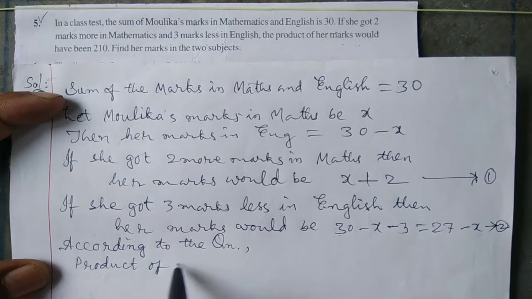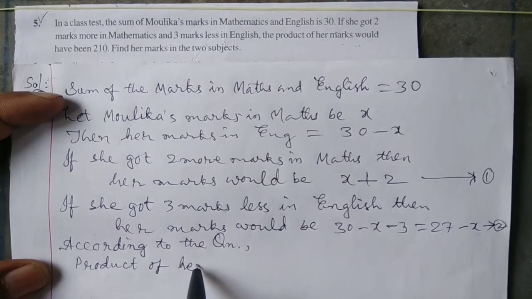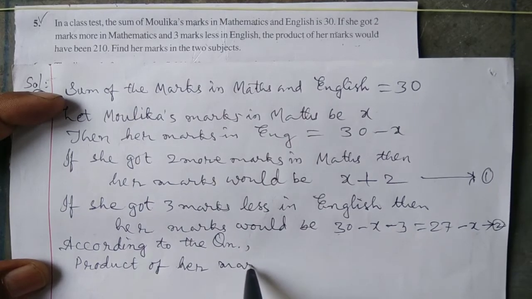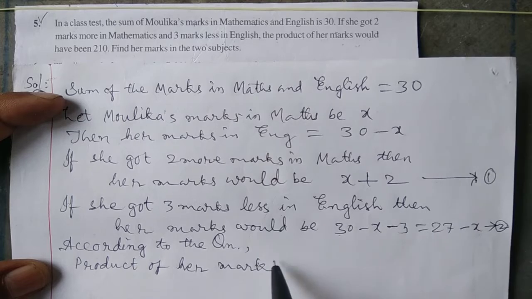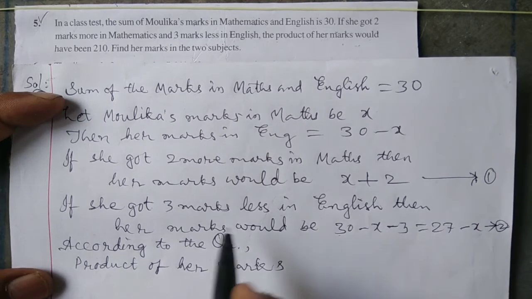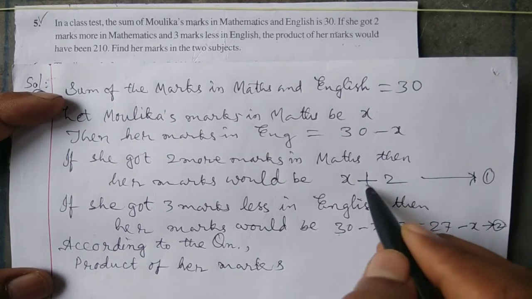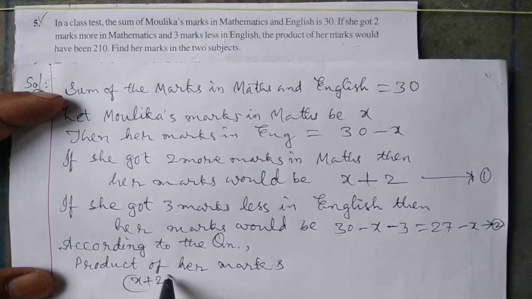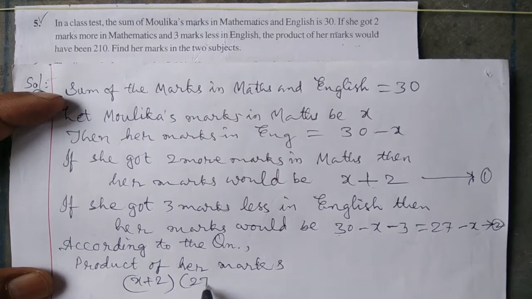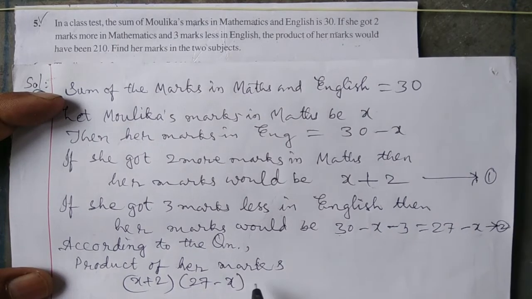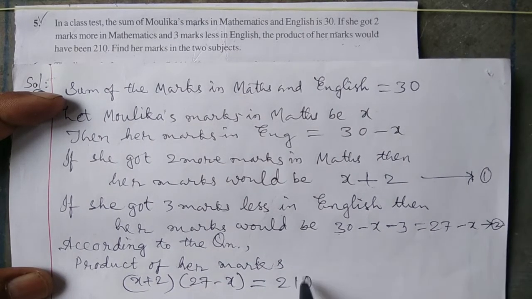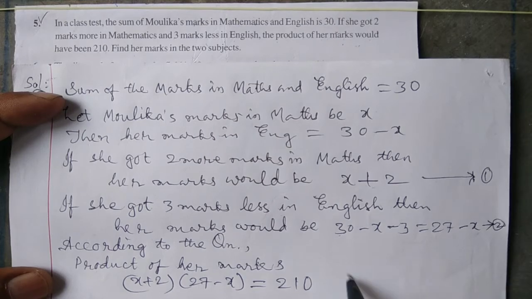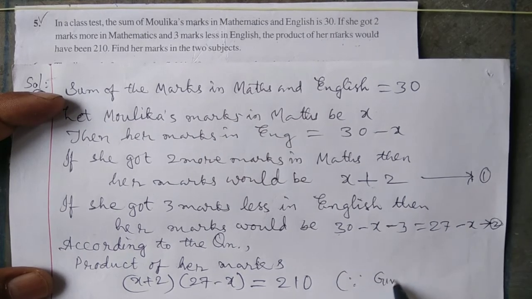Product of her marks, here equation 1, here equation 2: x plus 2 into 27 minus x is equal to 210, is given.